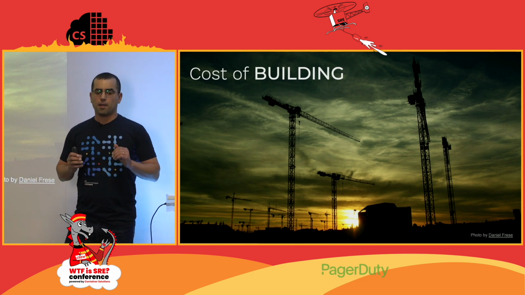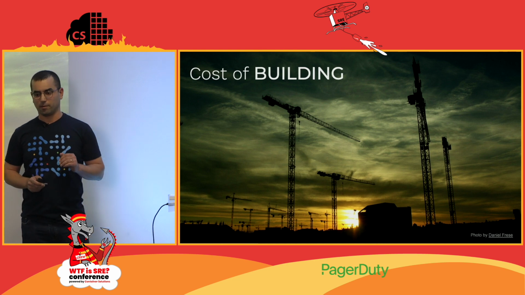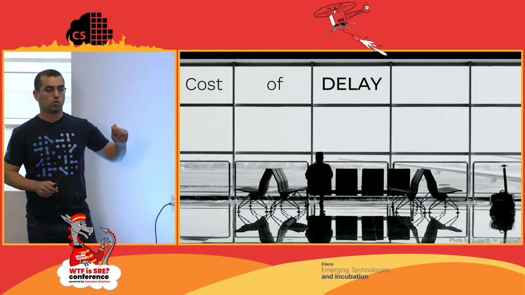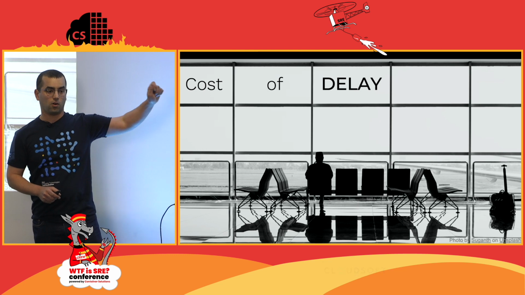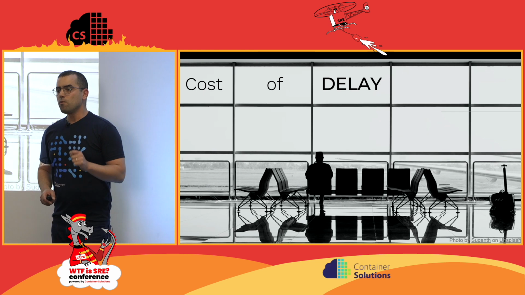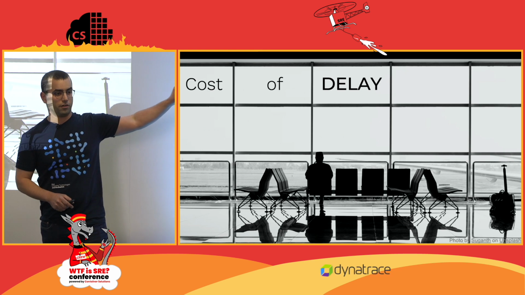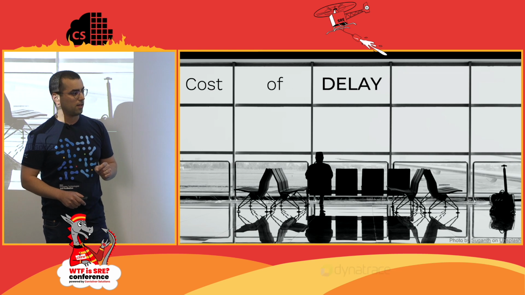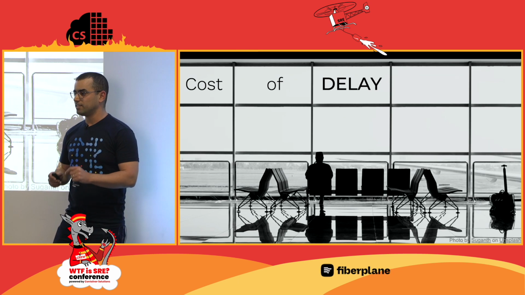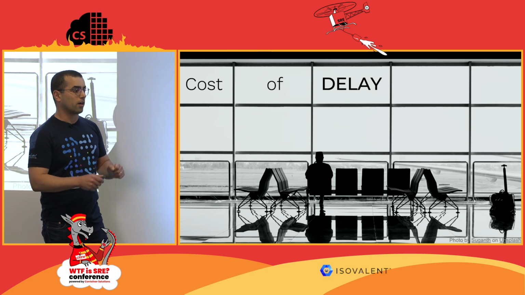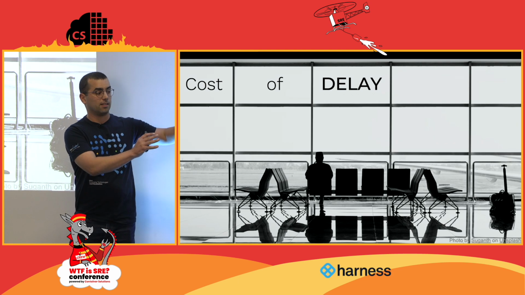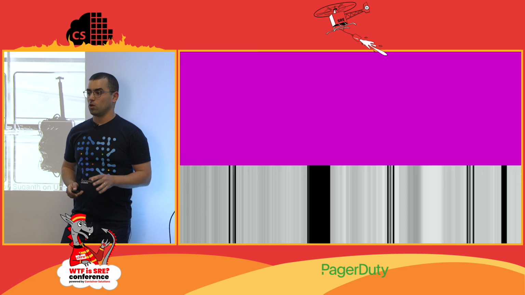But this is only the first price. Even if we are able to predict the future correctly, we are still paying some prices. The first price that we pay, even if we are actually able to predict the future correctly, and we do need this feature, or we do need this code, but later, is the cost of delay. When we are working on something that we need in the future, we are not working on something that we need right now. Right now, our customers need some things from us. Right now, our company needs things from us. And when we're not working on them, when we're working on something else that we will need in the future, we are paying the cost of delay.